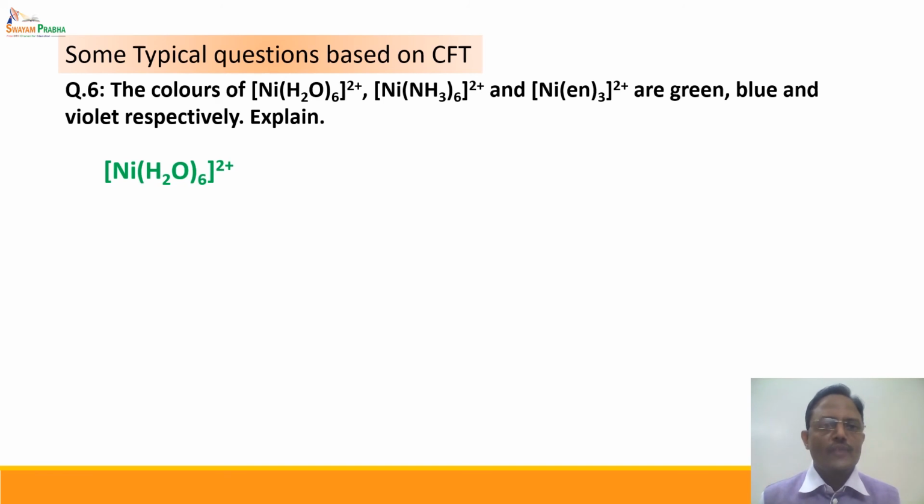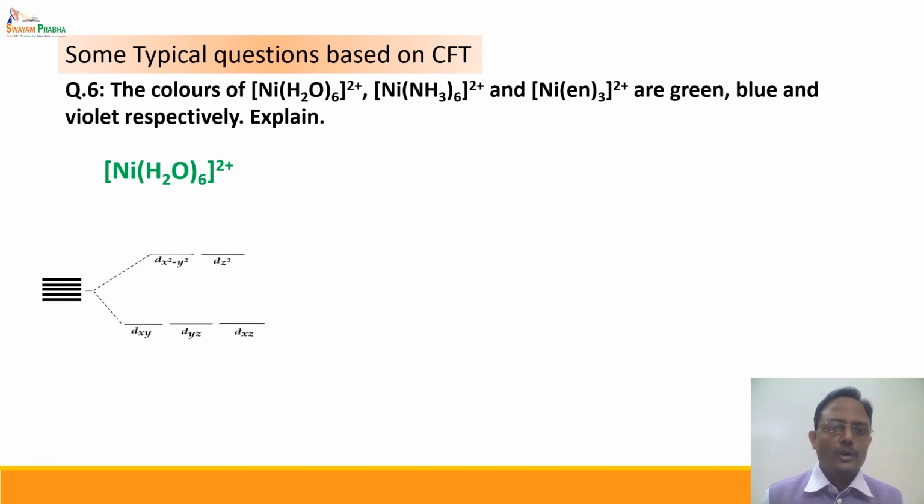Now in the case of [Ni(H2O)6]2+, we can see that the crystal field splitting is like this, t2g and eg. H2O is a weak ligand, so the splitting is less. As a result, the energy required for the transition from the t2g to the eg set of orbitals is small, and absorption takes place at 720 nanometers, and hence the complementary color, which is green, is observed. As a result, you will find that [Ni(H2O)6]2+ is a green colored complex.